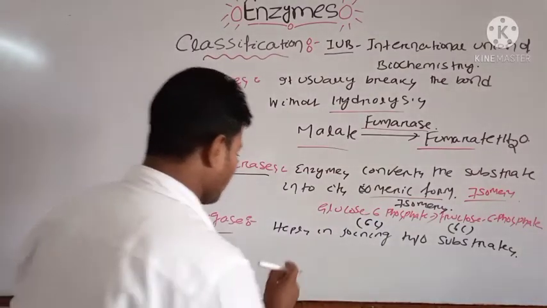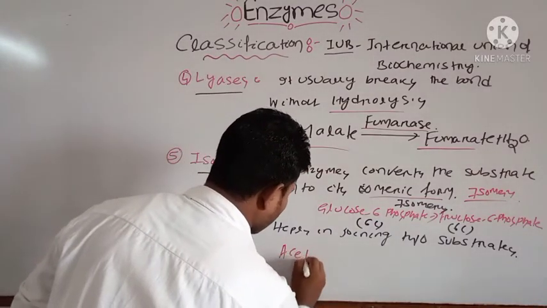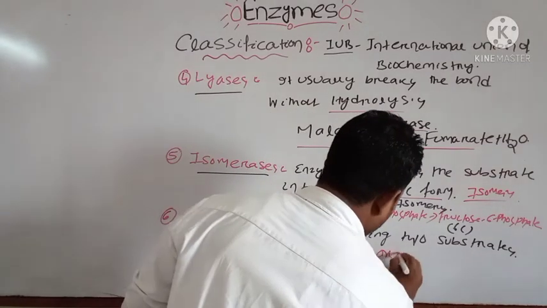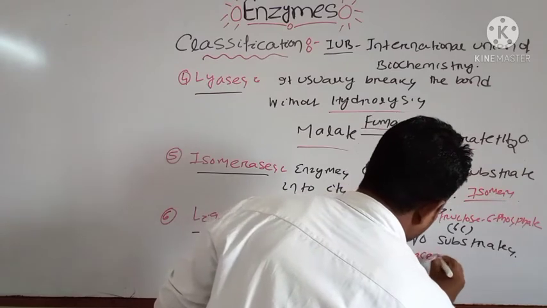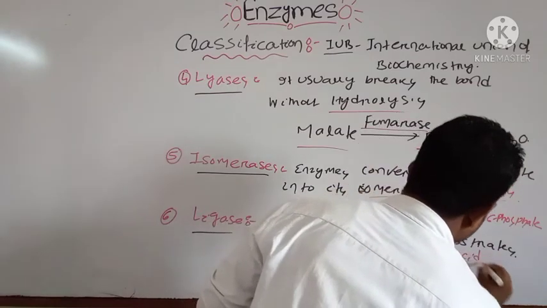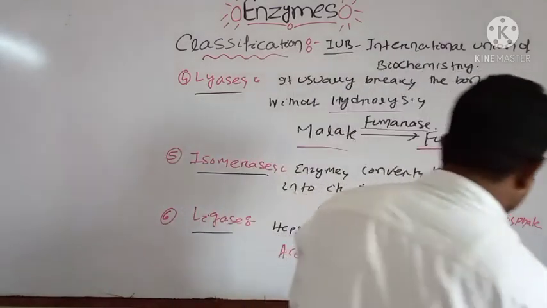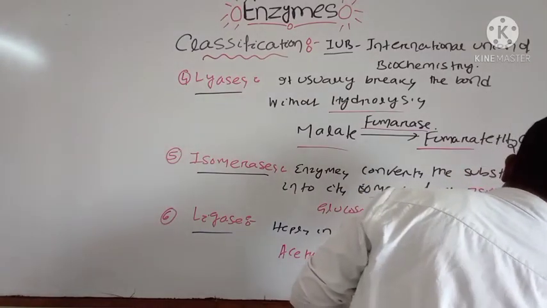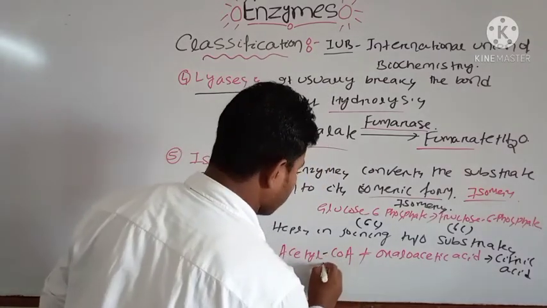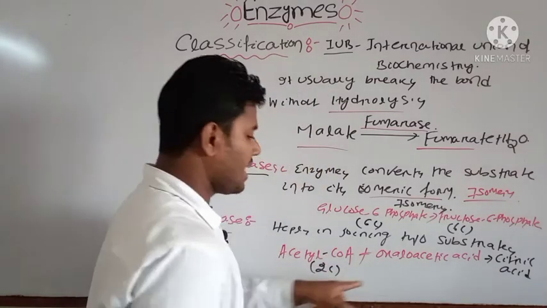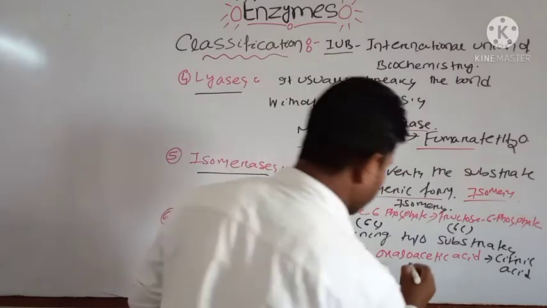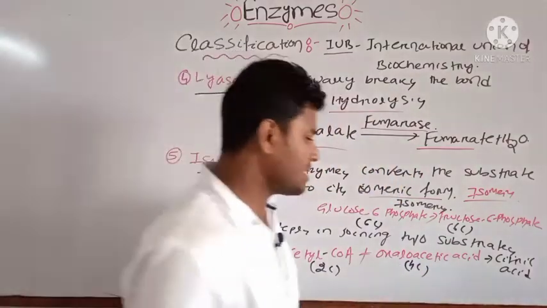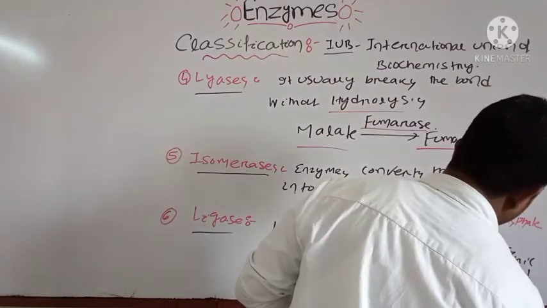For example, acetyl coenzyme A plus oxaloacetic acid will produce citric acid. Here acetyl coenzyme A is a 2 carbon compound, and oxaloacetic acid is a 4 carbon compound, and they produce citric acid, which is a 6 carbon compound.